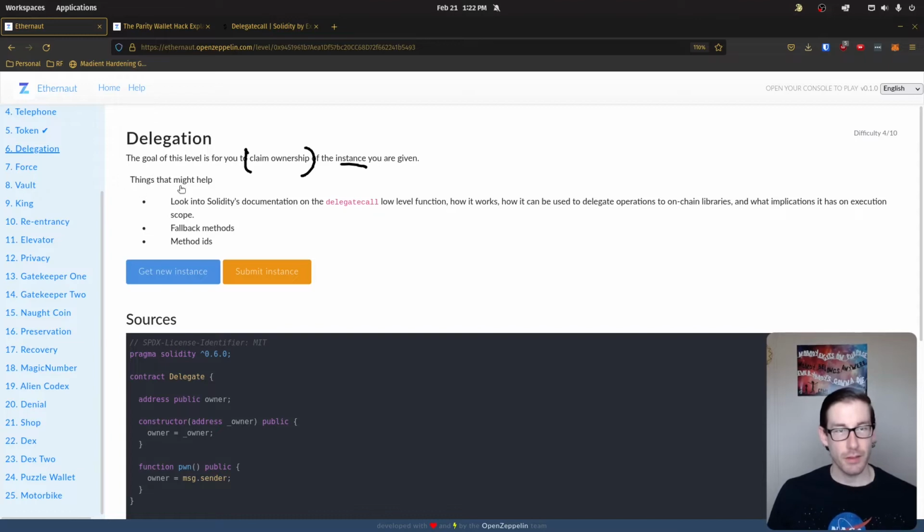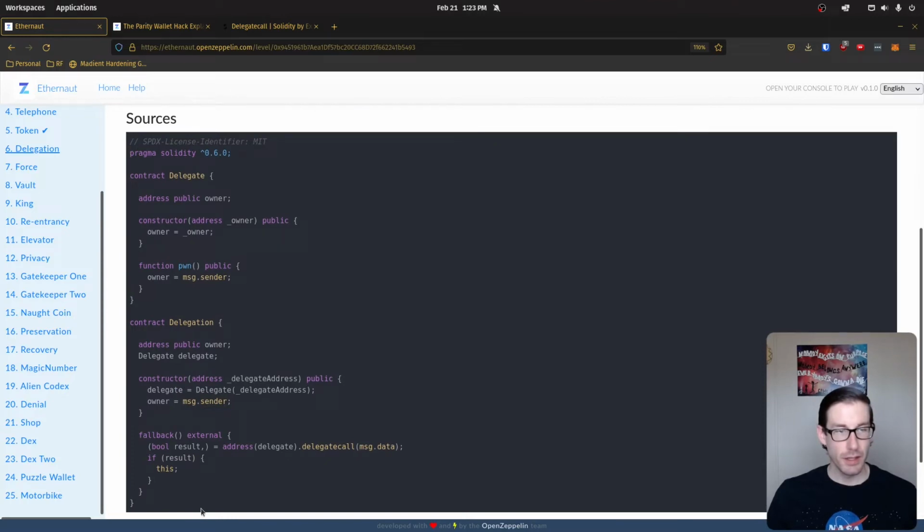Now, below this, it states that there's a few hints here that might help you, one of which is the concept of delegatecall, a low-level function. With this specific call, you can learn about this, but also there's mentions of fallback methods, so you need to have an idea of what that is and why it exists and what it does, and then method IDs. Throughout this entire process, we'll talk about each, and a lot more than just that, but that's really the hints and the ideas of what you want to consume and have a gist of. Below here, we have two contracts.